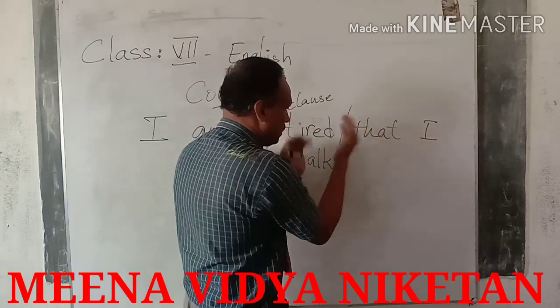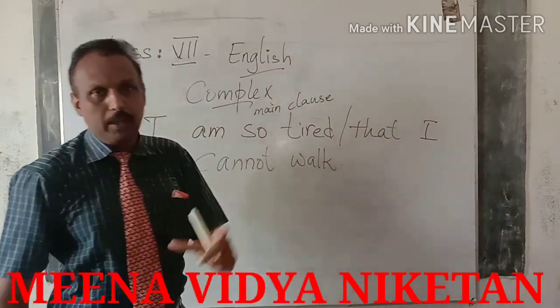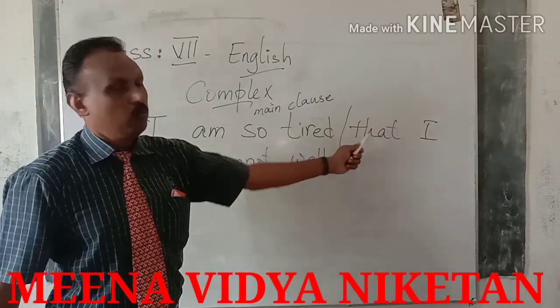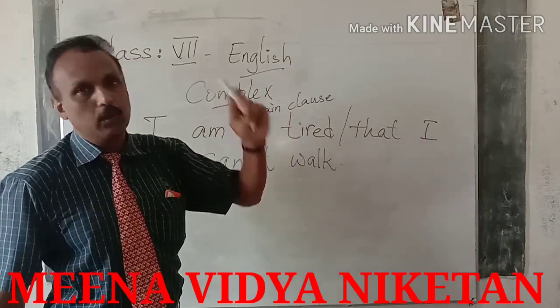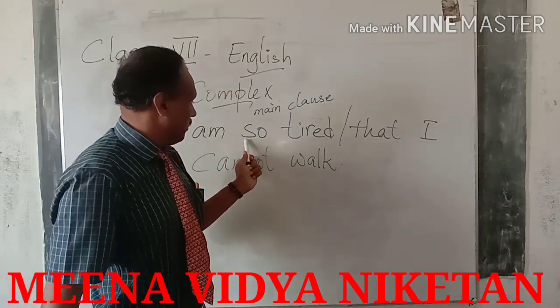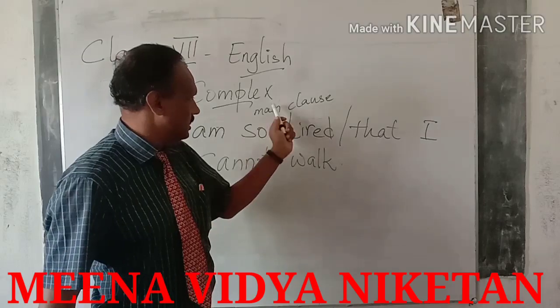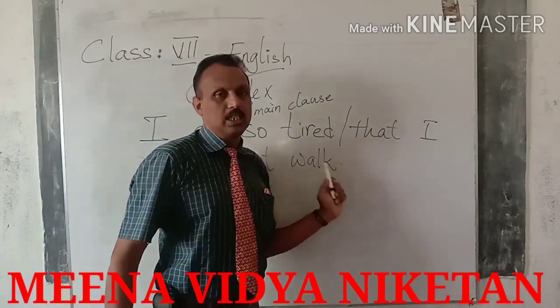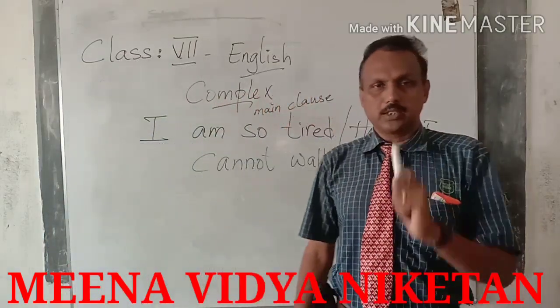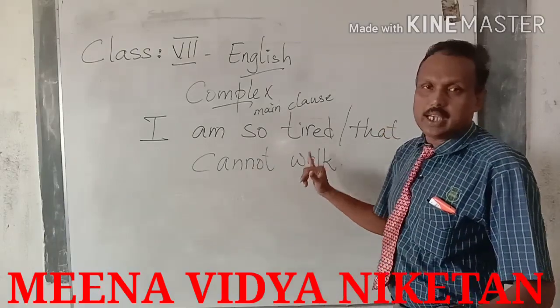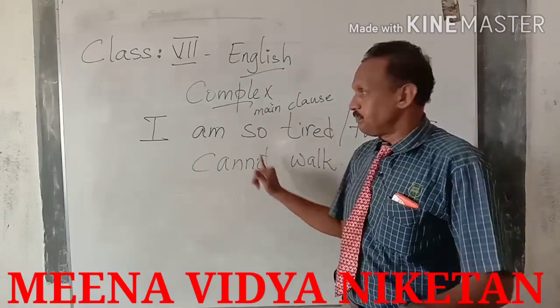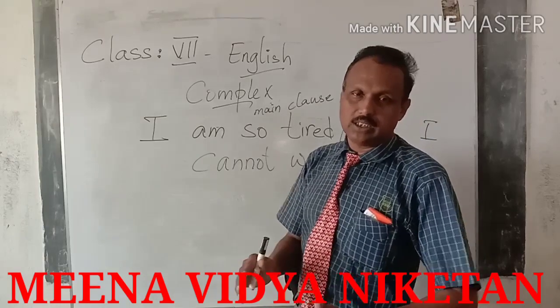Whereas when you attach it to the main clause, then both parts of the sentence will give complete meaning. So this one, which is not dependent, is called the main clause, and the rest of the sentence that has a subject and a finite verb is called a subordinate clause. So what is a complex sentence? What is a simple sentence?